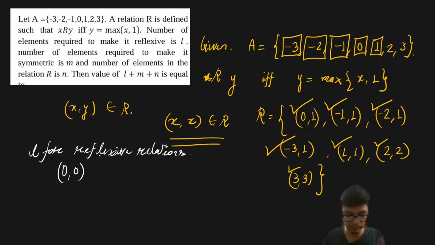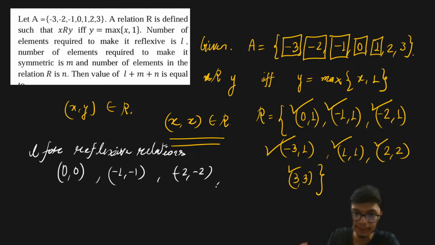Along with that, minus 1 comma minus 1 should be there. Similarly, minus 2 comma minus 2 should be there, and minus 3 comma minus 3 should also be there in this relation. So if you count the number of elements required to make this relation reflexive, L is going to be equal to 4.